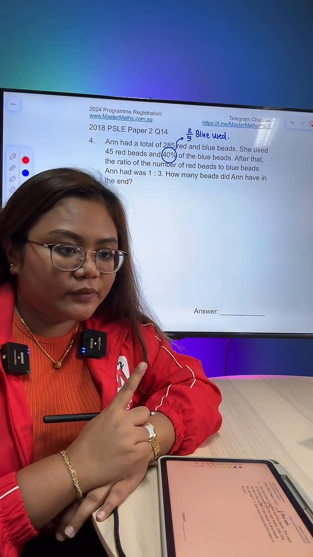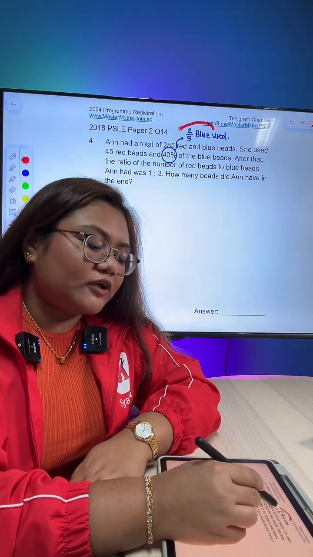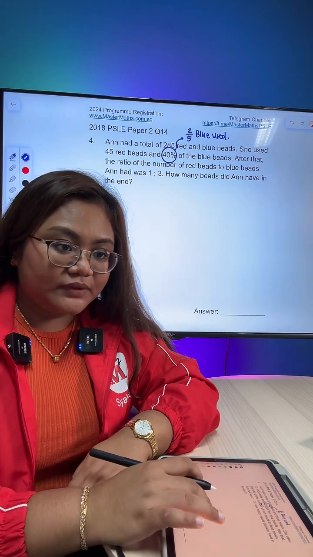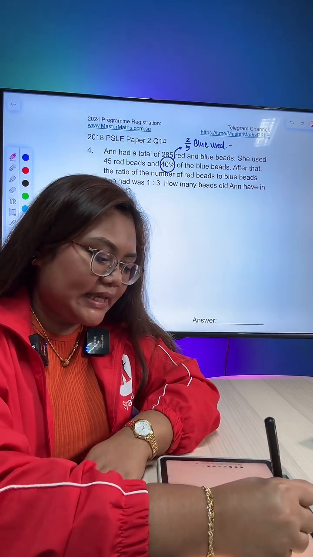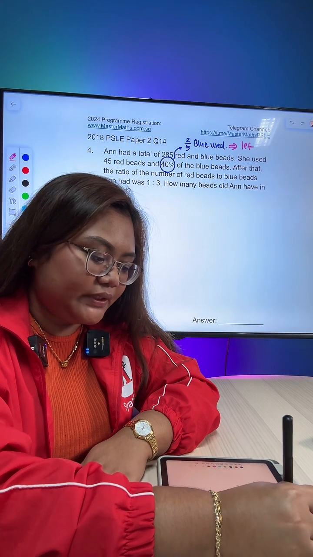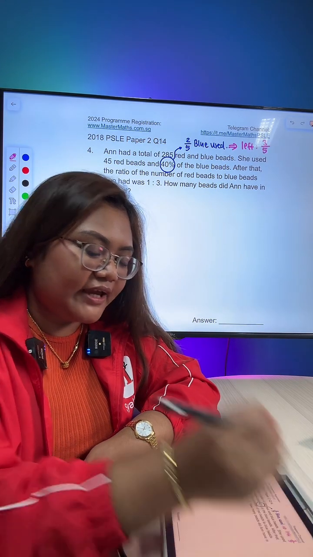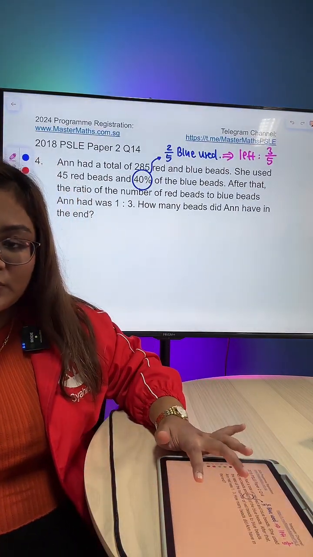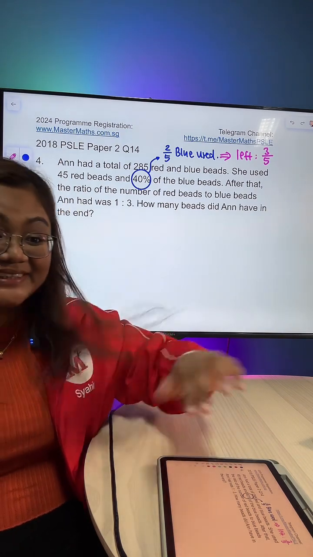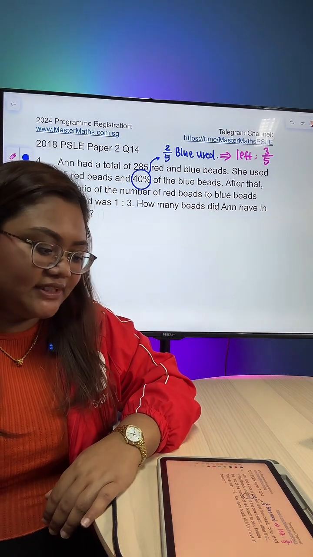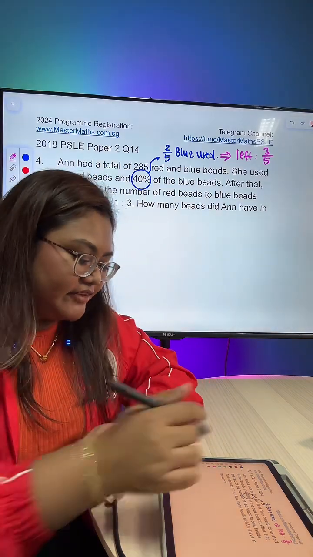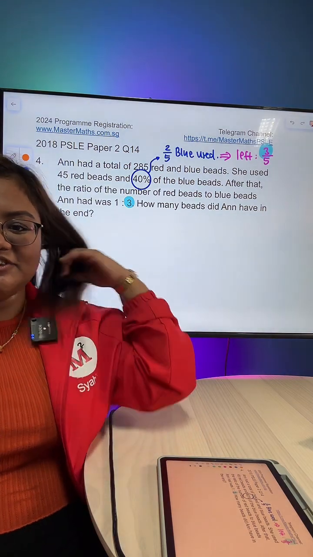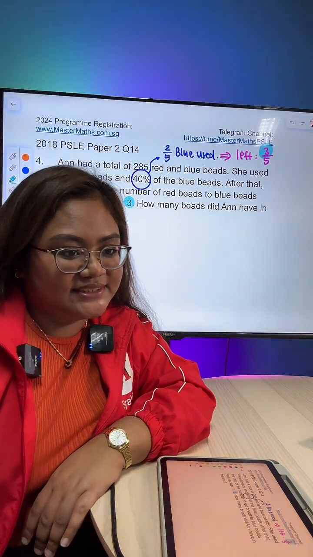As mentioned in my question earlier, 2 out of 5 blue used. Hence, what else can we extract here? If 2 out of 5 blue used, that means left must be 3 out of 5. Agree? I zoom into the question a little bit. Yes, 3 out of 5 left. Do you see the 3 already? Very easy, right? Just nice.